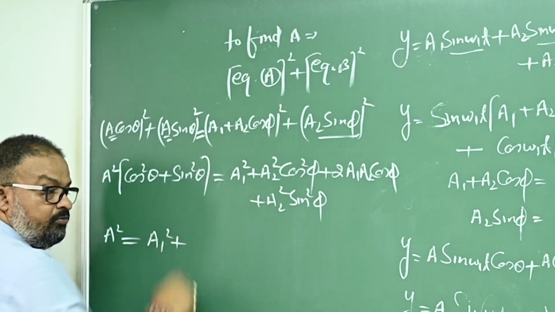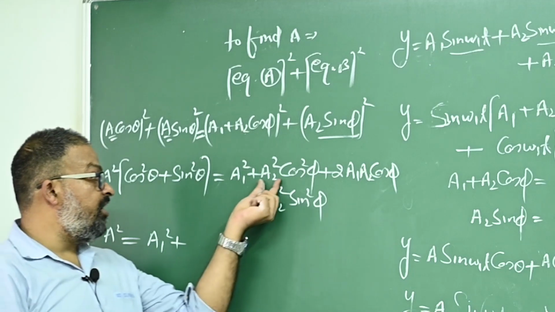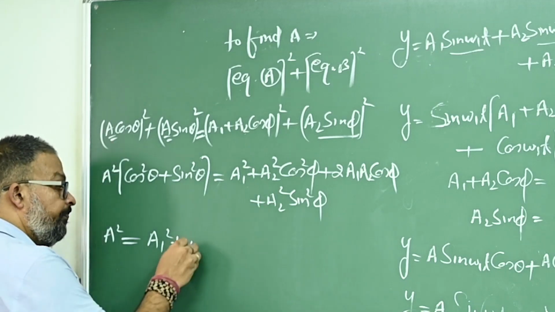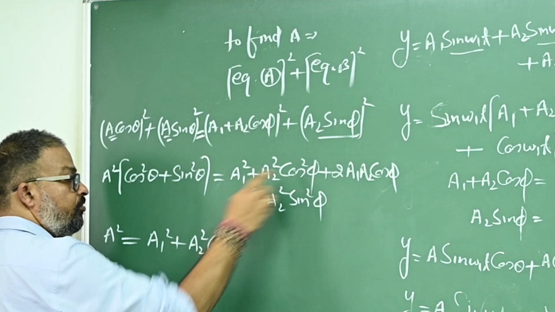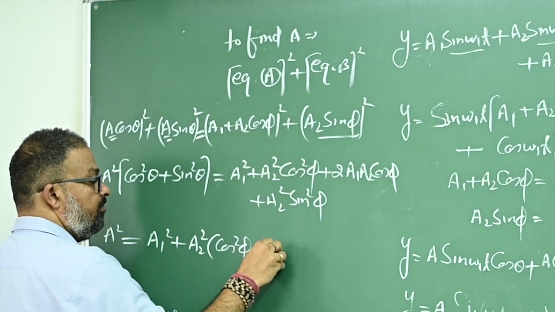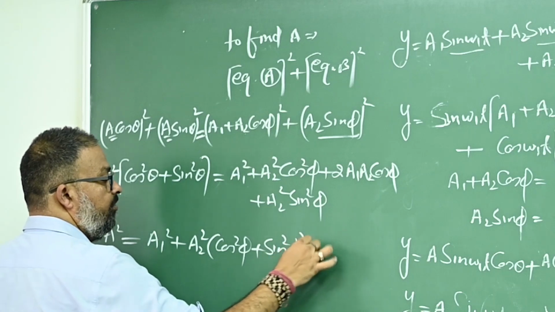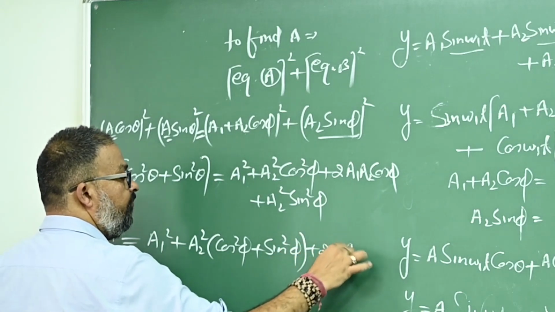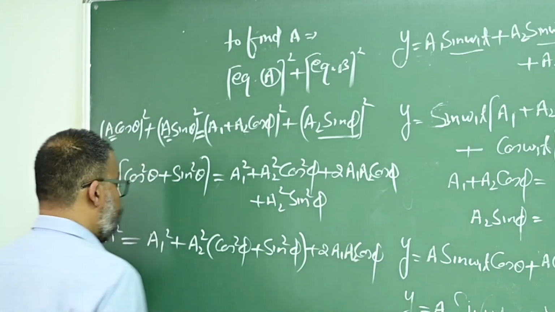Now in these two terms, you can say A2 square is common. So you take A2 square as common, so this is cos square phi and this is sin square phi, plus 2 A1 A2 cos phi.